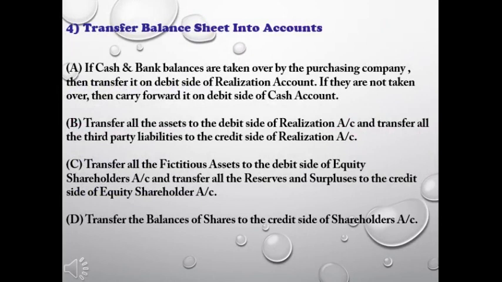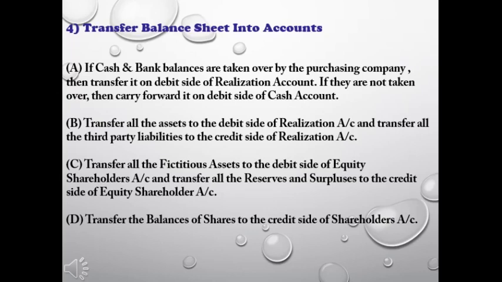You will have to transfer your old balance sheet at book value itself to the respective accounts. First, if cash and bank balances are taken over by the purchasing company, then transfer them to the debit side of the realization account. And if they are not taken over, then carry them forward to the debit side of the cash account, right? Point B, transfer all the fixed and current assets to the debit side of the realization account and transfer all the third party liabilities to the credit side of the realization account.